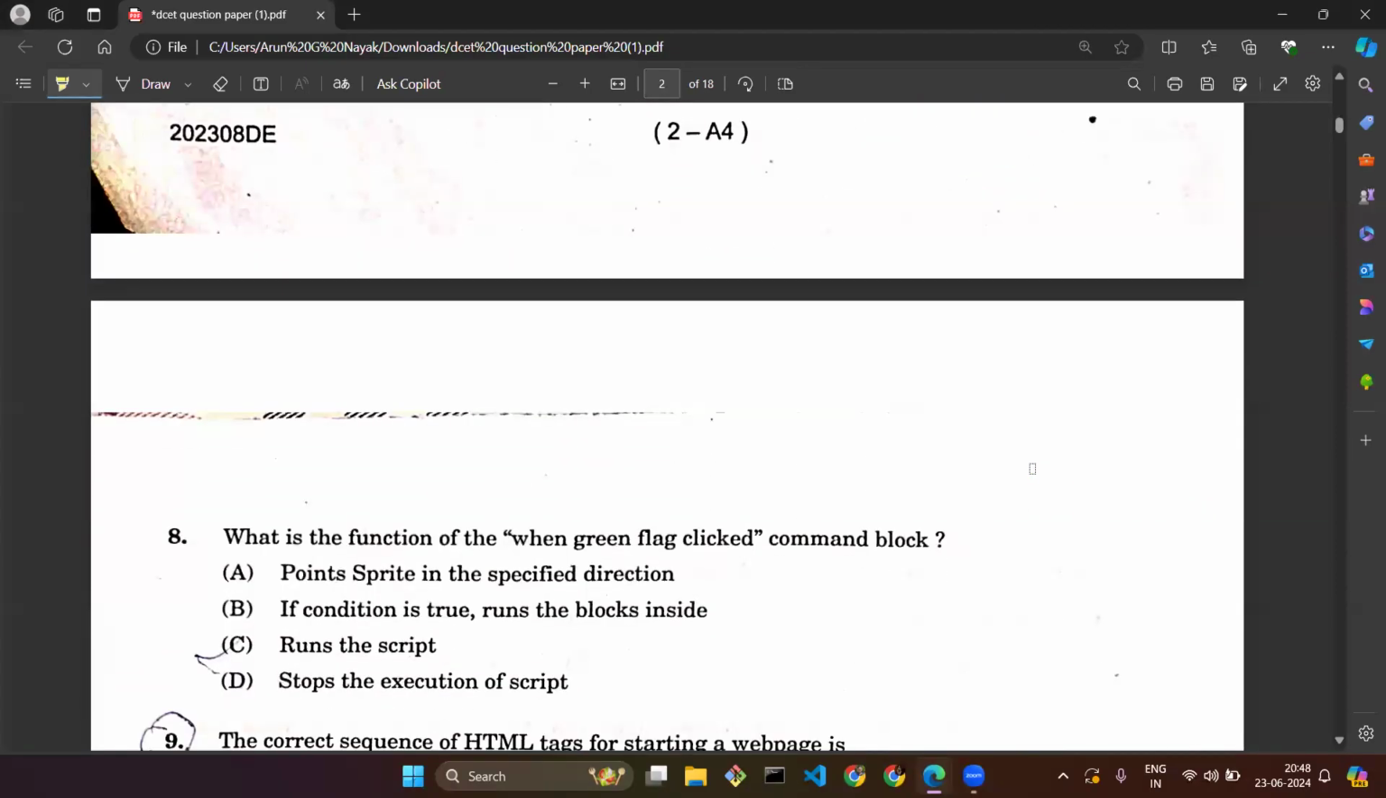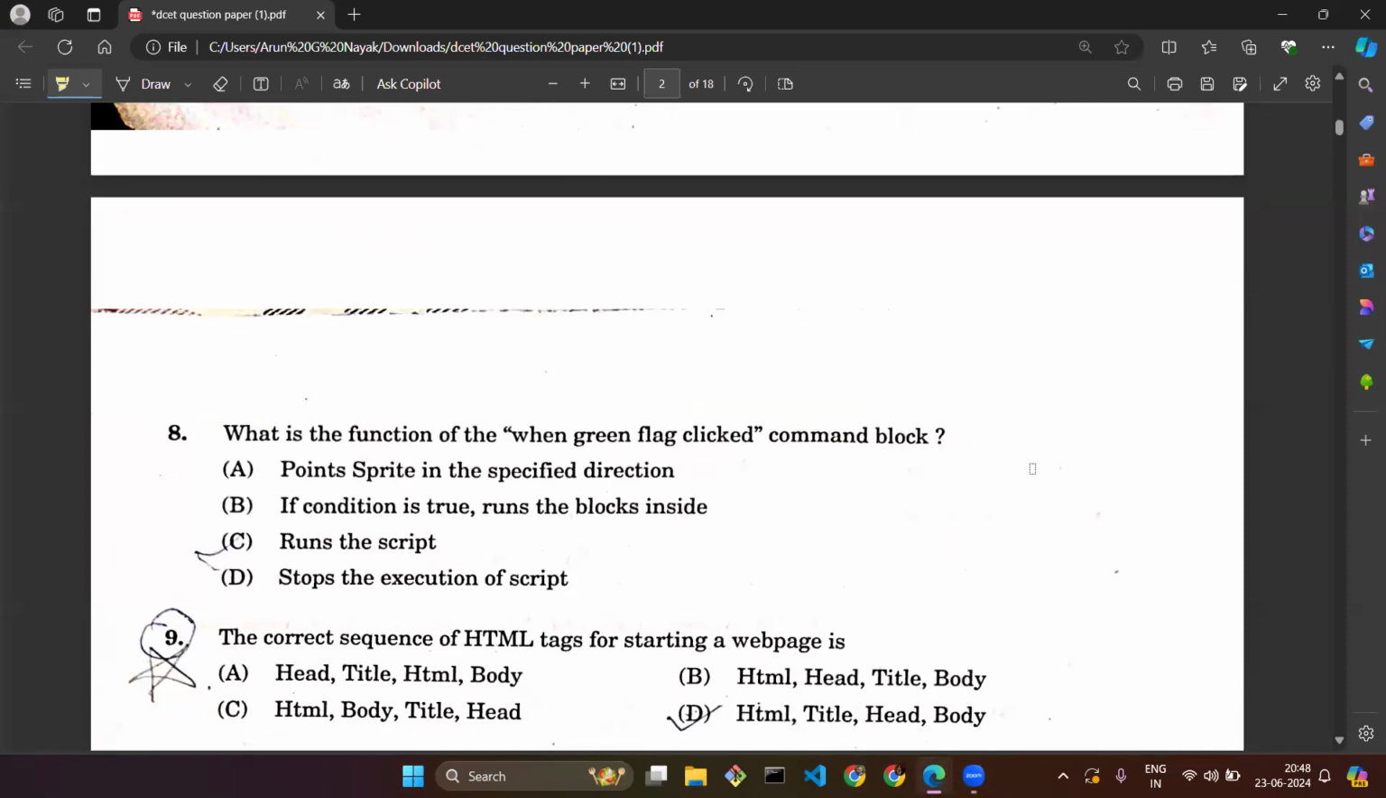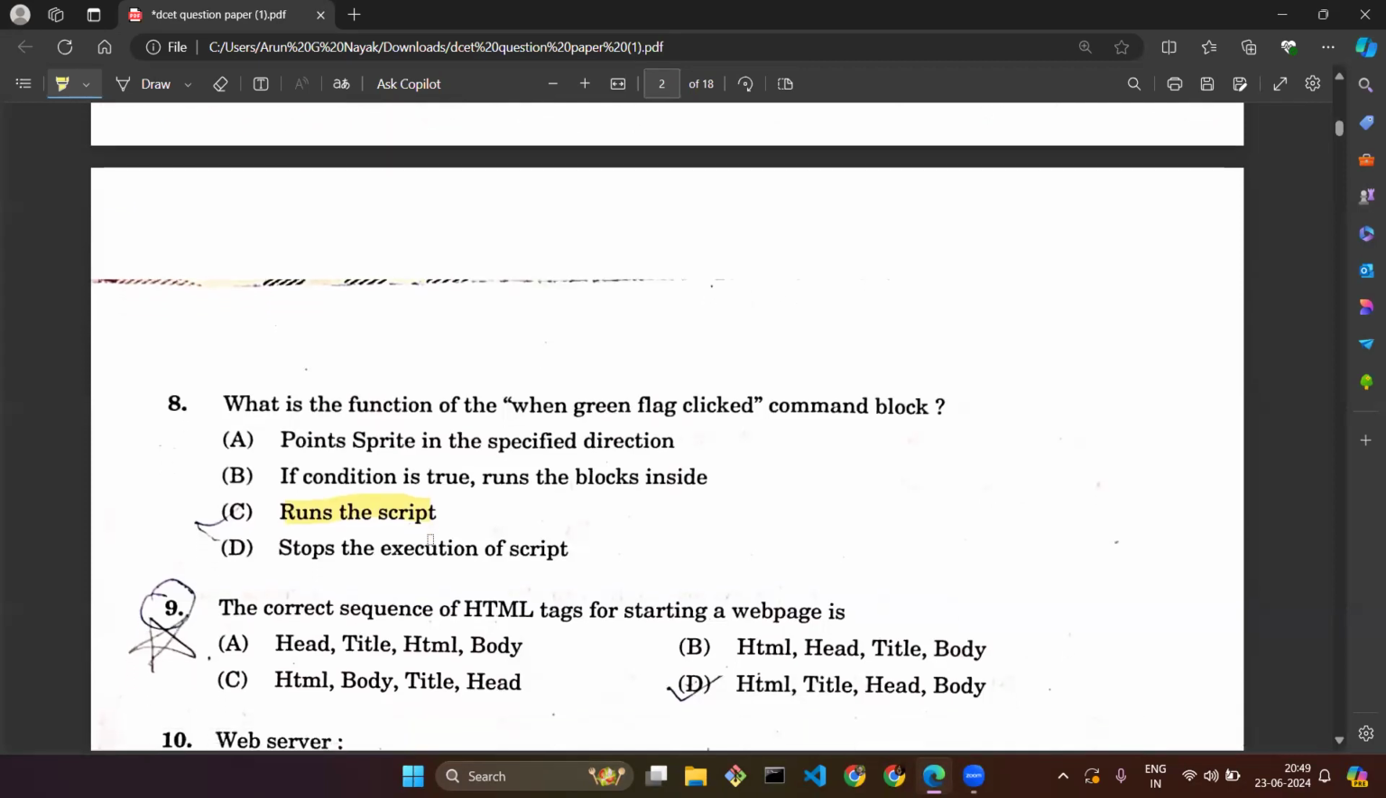Question number eight: what is the function of the when green flag clicked command block? There is a command block in the system called green flag clicked. If you know the different command blocks and for what purpose we use them, you can pick the correct option, that is runs the script. Option C matches correctly with the when green flag clicked block. So option C is the correct answer.